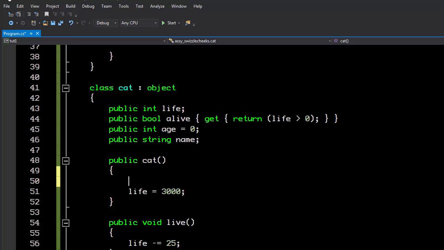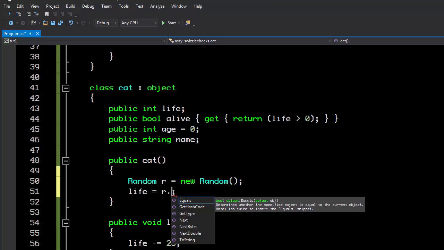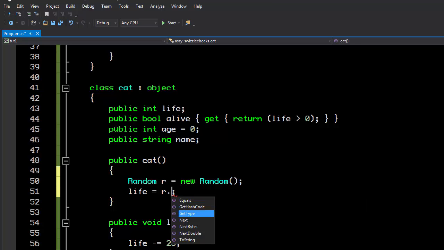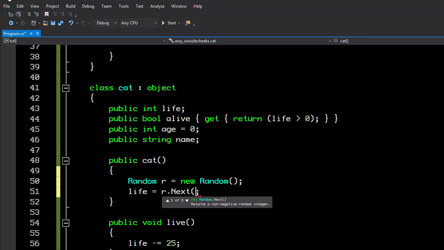Now we can randomize it. The way that we randomize in C# is we create a new random object. The random object feeds you a stream of random numbers, or pseudo-random numbers, and you pull the next random number out of the slot. You can just get the next number, which gives you a non-negative random integer from 0 to the highest maximum number you can have in an integer. Or you can specify the lowest and the highest.